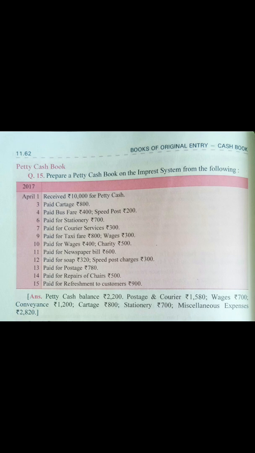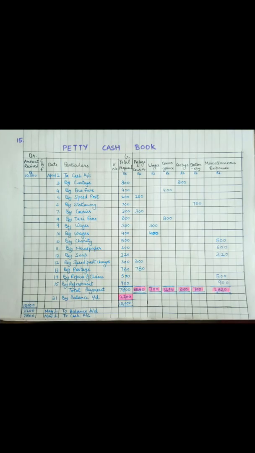Again, the entry has been done in the date column 12th April in particulars by soap. Now soap also comes under the miscellaneous expenses. So 320 rupees has been entered in the miscellaneous expense column and in total payment. And on the same date, speed post charges were also paid of 300 rupees. So it has to be entered in the postage and courier column and in total payments.